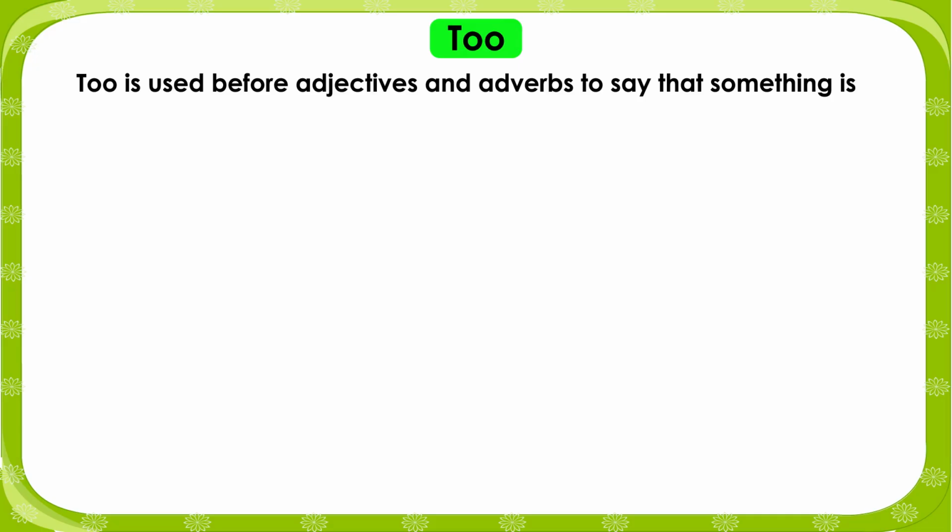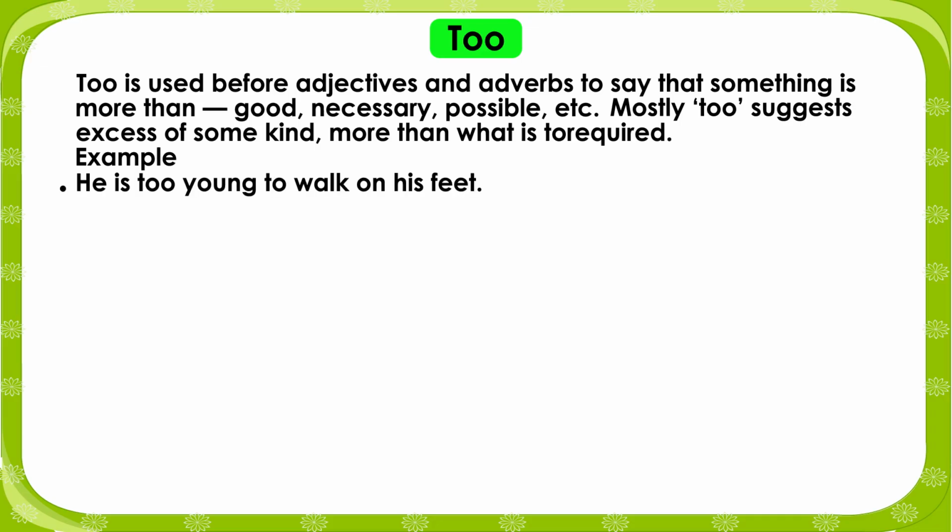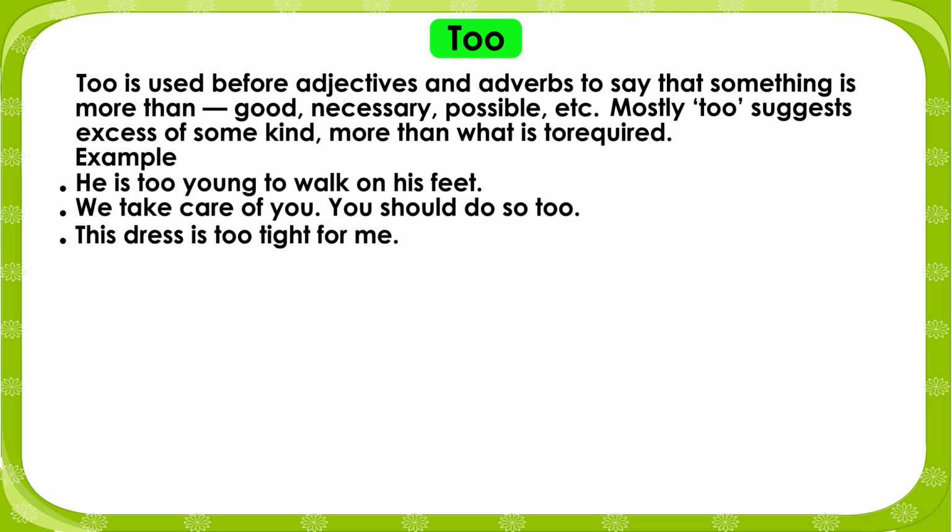2. Too is used before adjectives and adverbs to say that something is more than good, necessary, possible, etc. Mostly, too suggests excess of some kind, more than what is required. Example: He is too young to walk on his feet. We take care of you. You should do so too. This dress is too tight for me. She usually takes things too seriously.